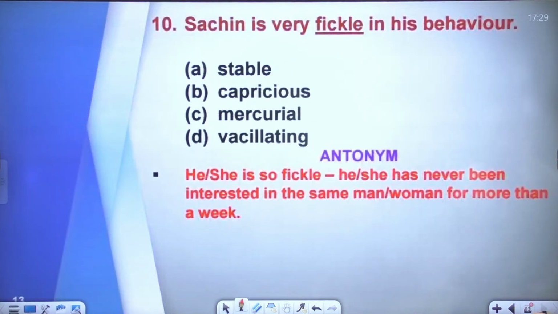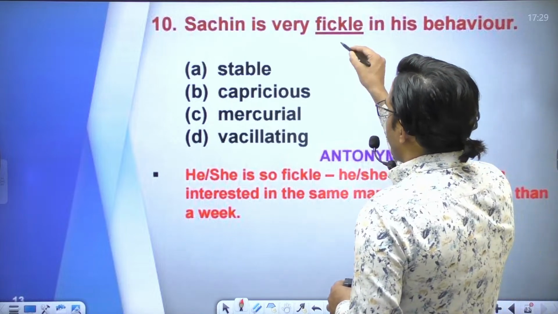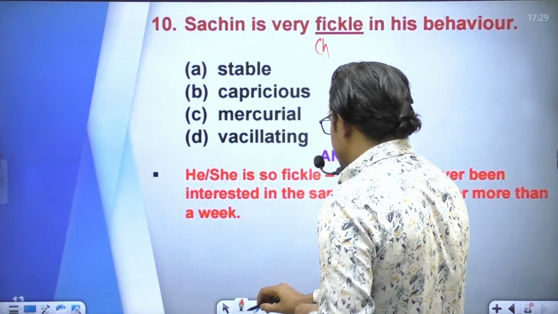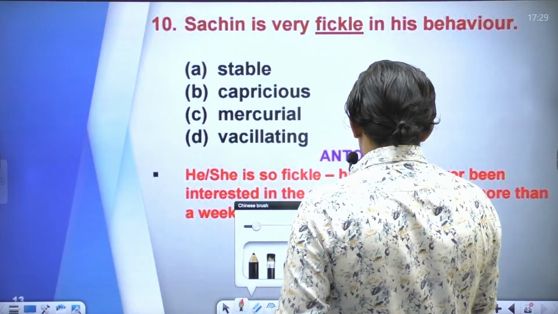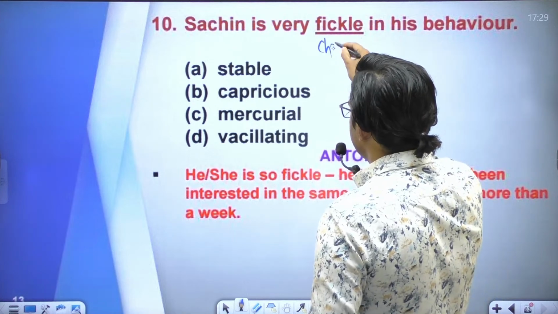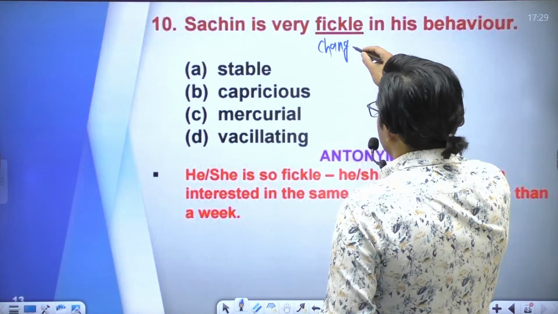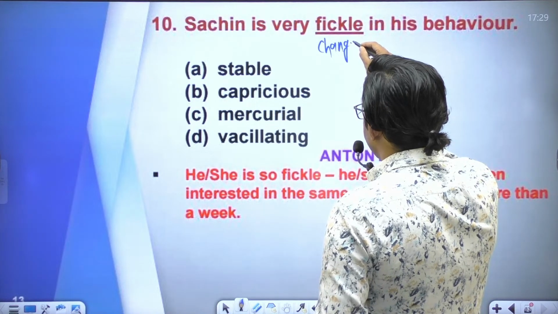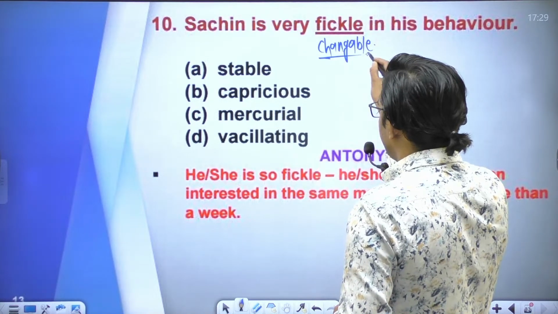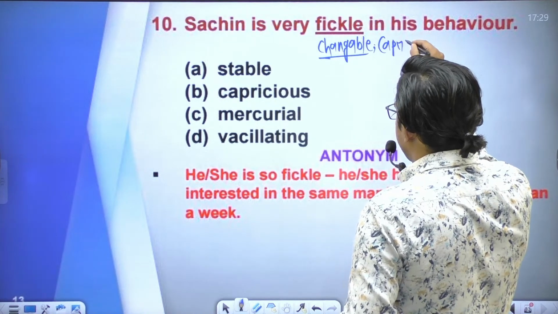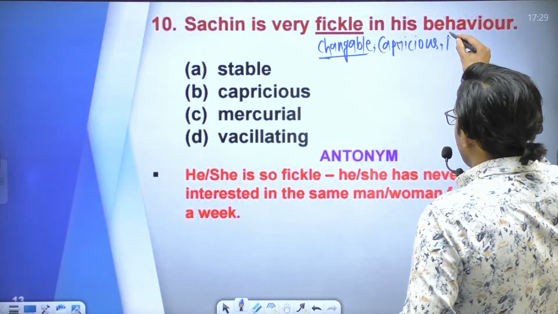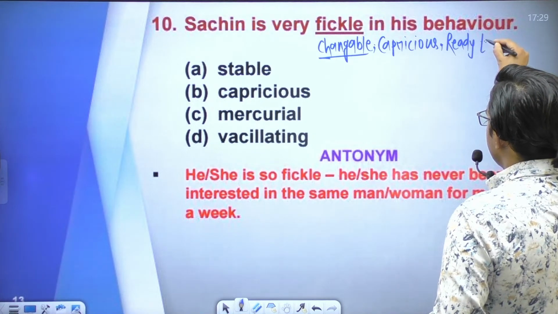Let's move to the next one: Sachin is very fickle in his behavior. The word fickle. Fickle means what? The word fickle means one who is changeable, or you can say capricious, or ready to change.